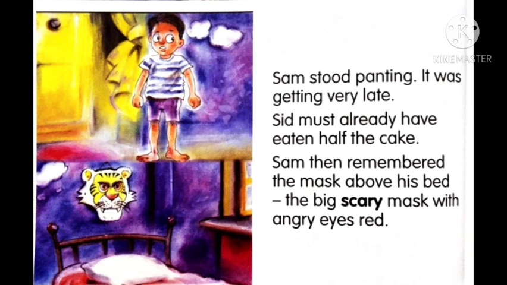Now Sam stood panting and it was getting very late. Why is he thinking it is getting late? Because he thought that Sid must have finished the cake. He might have eaten the cake fully, or maybe half. So he wants more. Now he is trying one more plan. Can you see there? He remembered the scary mask. Whose mask is it? It's the mask of a tiger. He remembered that the mask is near his bed. Now he wants to wear that mask and frighten the ghosts and monsters. Really? Is he frightened, or does he want to make them frightened? Normally he is frightened of those, so he wants to cover his face.